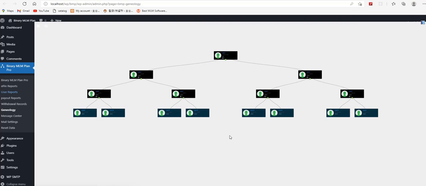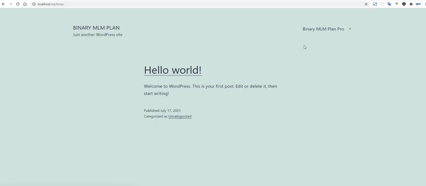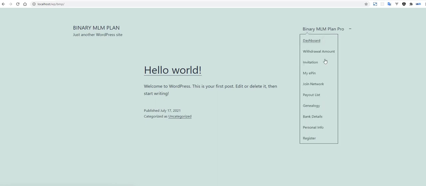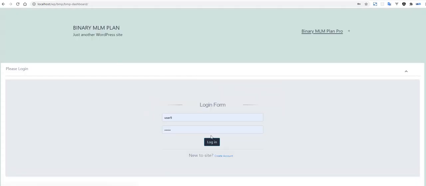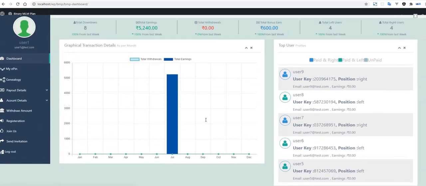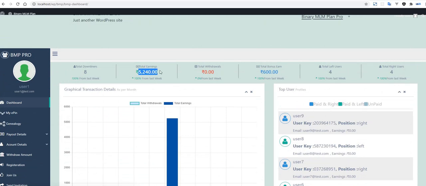Right now I am going to log in. Suppose I click here on user 1 and log in as user 1. This is the total earning of user 1, 5,240 INR, and this user has a total of 8 downline: total left 4, total right 4.